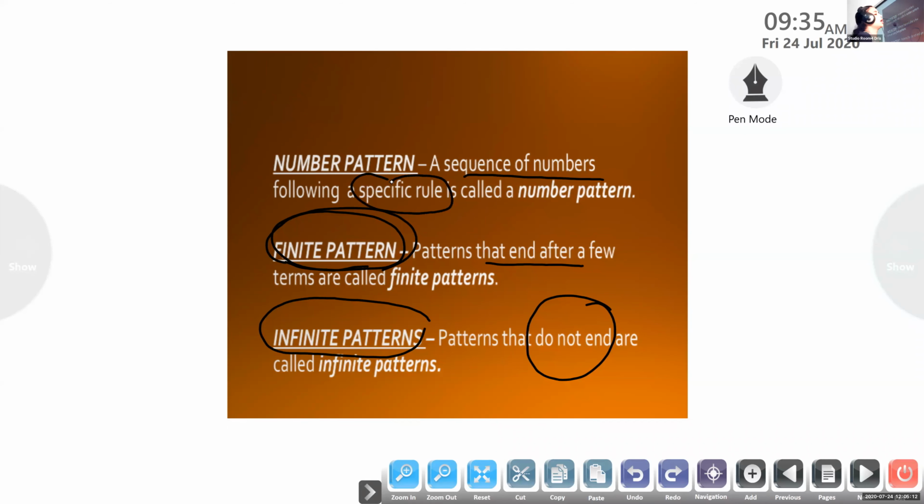This specific rule, that is a very important word. Number patterns means it's a sequence of numbers that follow a certain rule. Okay, so see, I told you, maybe some network issue. I think so, because of the network issue.